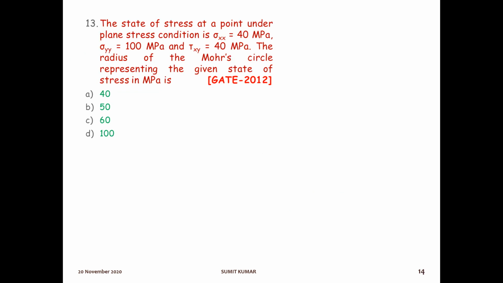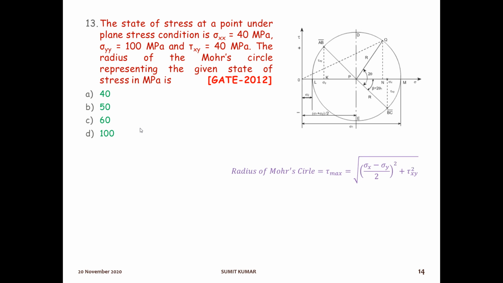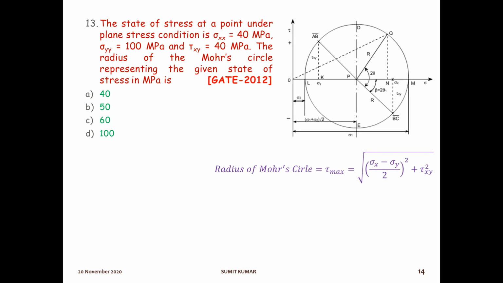The next question, just read the question. Sigma x, sigma y and tau xy are given. Find the radius of the Mohr circle. The radius of the Mohr circle, as we discussed in the previous question, is the maximum shear stress. And we know the value of maximum shear stress, which is this one. Tau max is equal to root over ((sigma x minus sigma y) by 2) to the whole square plus tau square xy. Okay, so in this problem, just put the value of sigma x, sigma y and tau xy in this equation. You will get the answer.